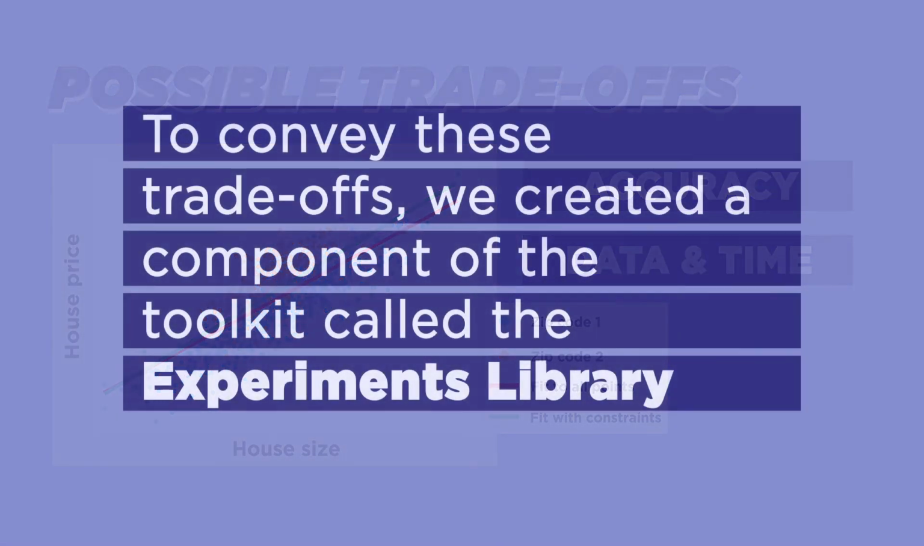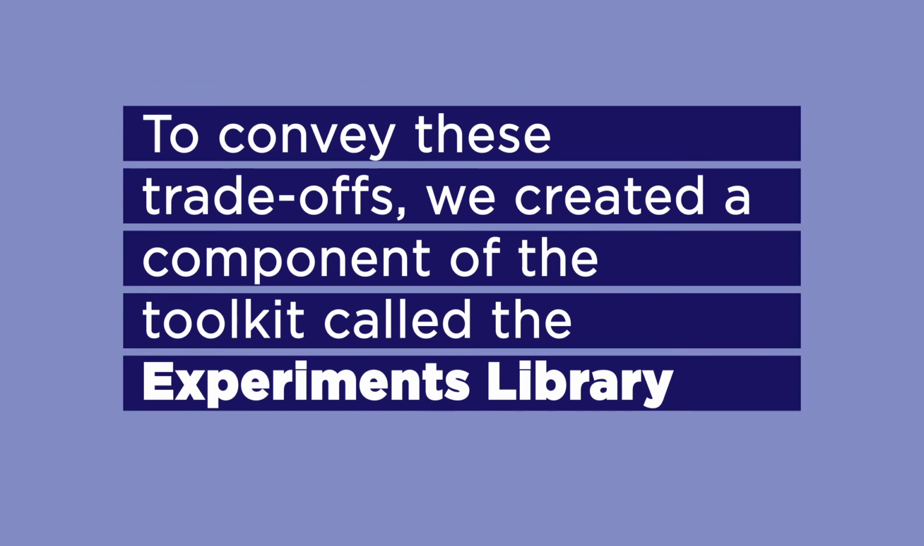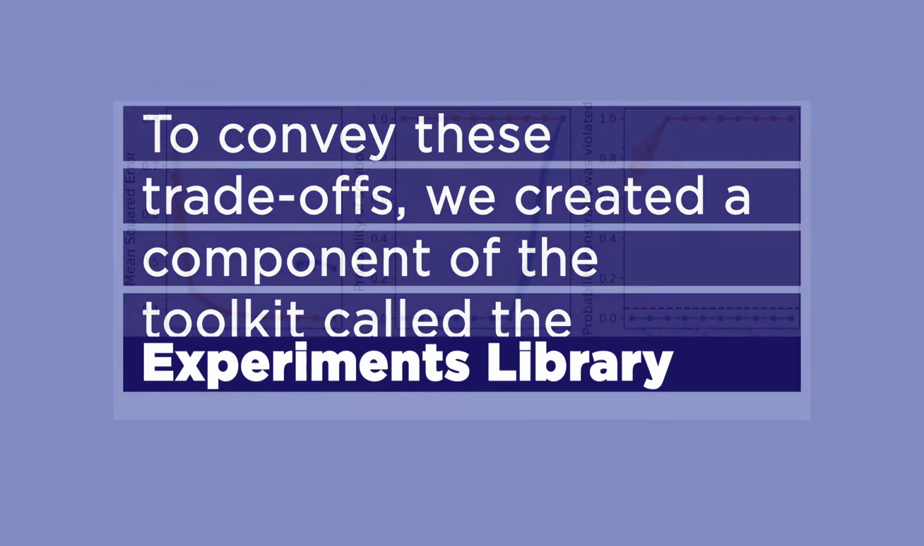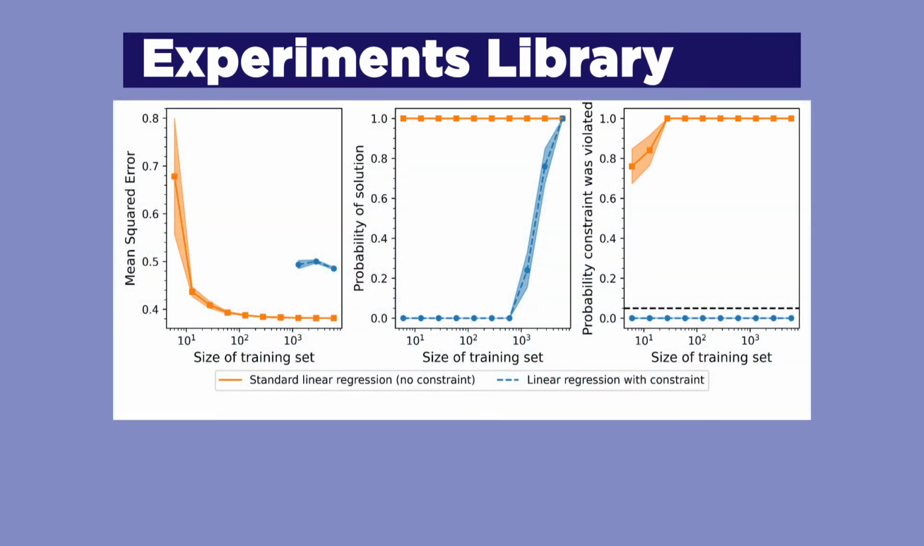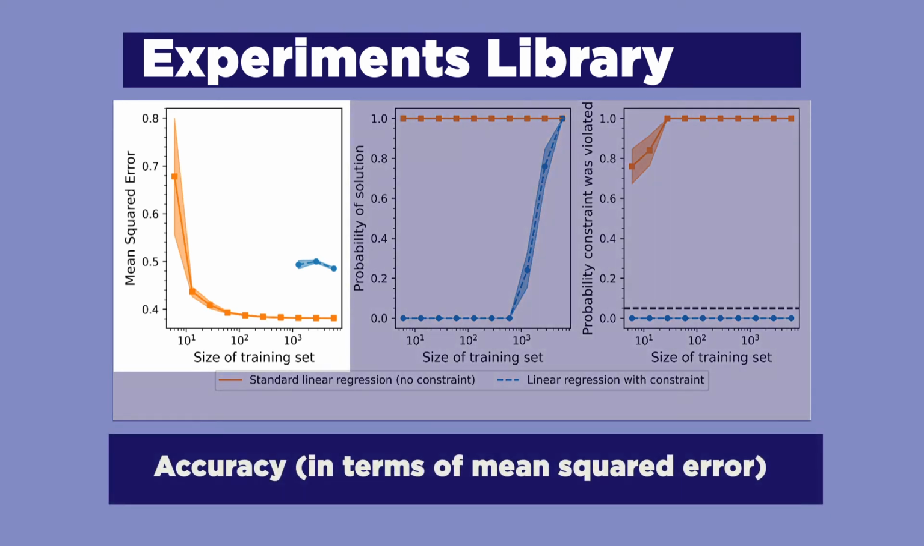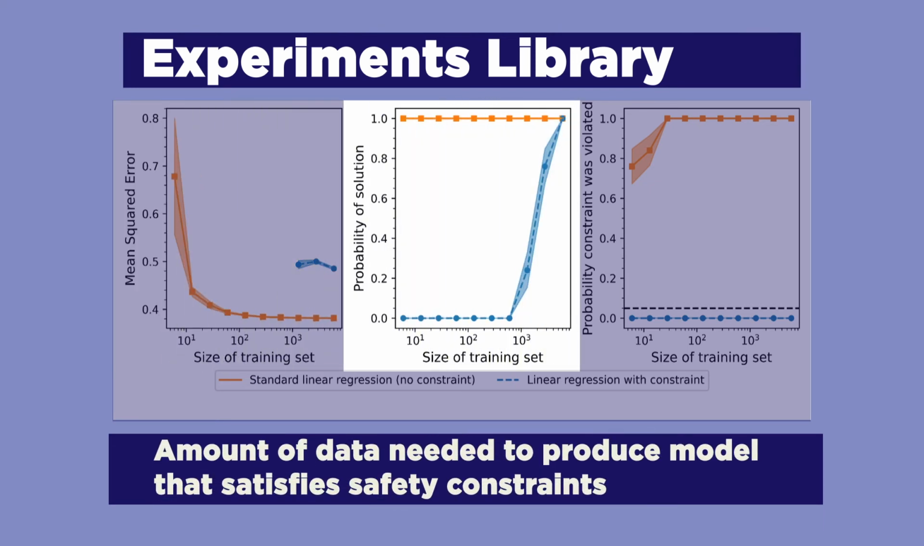To convey these trade-offs, we created a component of the toolkit called the Experiments Library, which produces the following 3 visualizations to help engineers make decisions. The first visualization conveys accuracy in terms of mean squared error. The larger the mean squared error, the less accurate the model is in explaining the data. The second visualization shows how much data is required in the training set to produce a model that can satisfy the high confidence safety constraints.